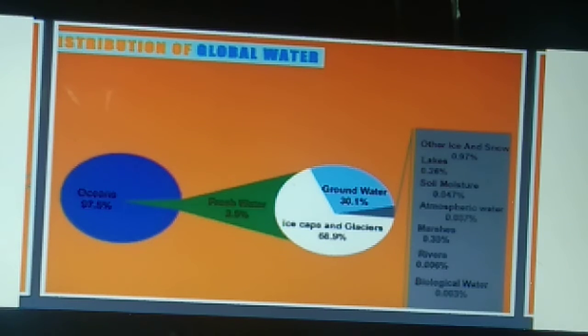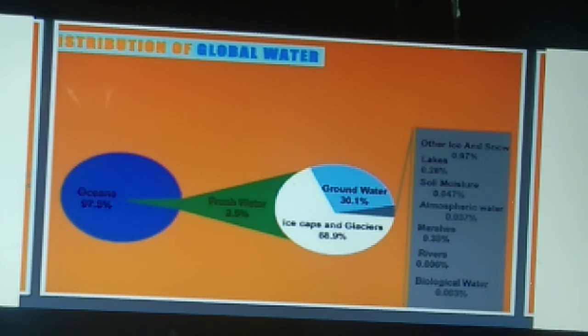Now the question arises about the distribution of water. Out of 100, around 97% of water is in the oceans, lakes, and seas, and the remaining 3% is called fresh water. Here, fresh water means the water which is used for our daily purposes like drinking, washing of clothes, washing of utensils, etc. Class, just think, only 3% of the water available on earth is fresh water. So it is our duty that we should conserve water.